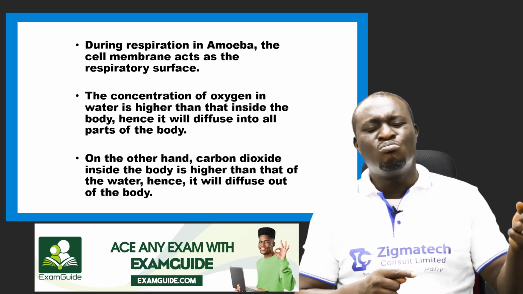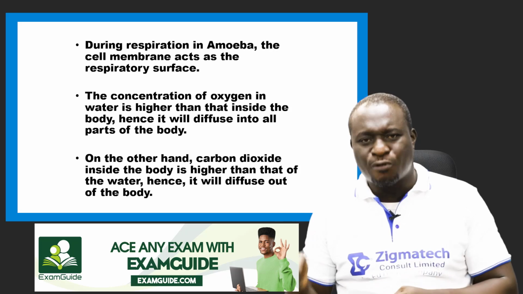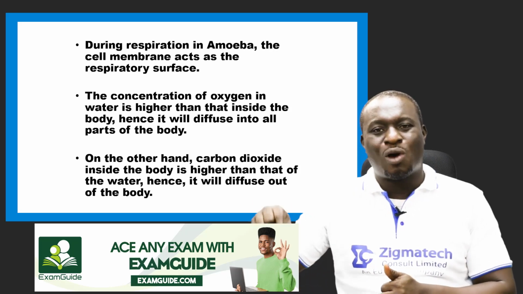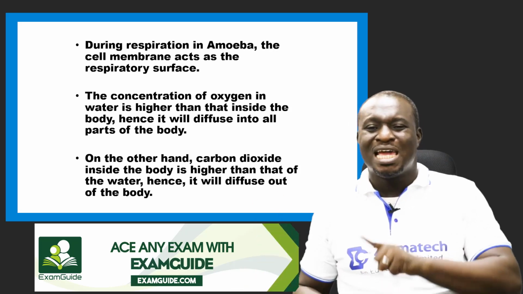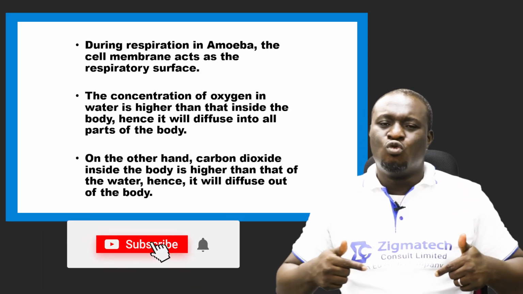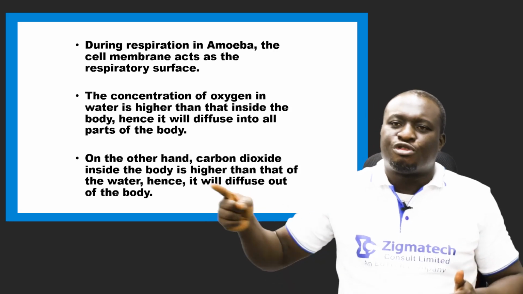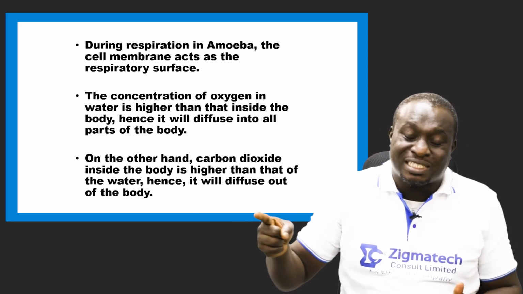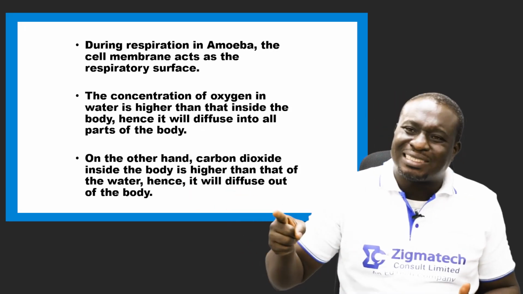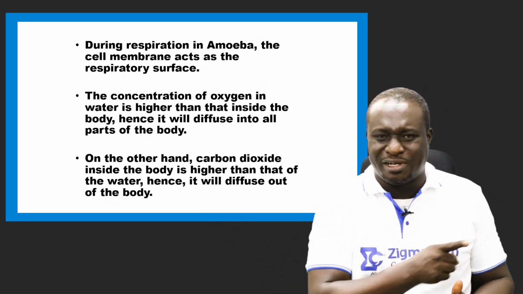Hence, diffusion will take place. So there will be a movement of oxygen from the water, which is highly concentrated with oxygen, into the amoeba, which has low oxygen concentration, through the cell membrane, which is now acting as the respiratory surface.